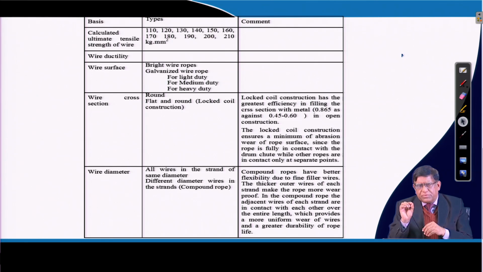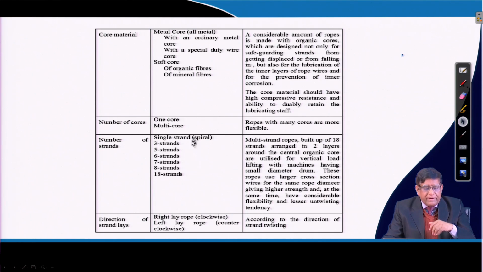Depending on the wire rope's diameter, you can find out what is the total cross section of the material, and then if you find out the diameter of the wire rope, you will find that there is a difference between the total cross section of the material and the total cross section of the wire rope. Depending on that, we can say how much void space is there. That will affect the strength of the rope. So, this wire diameter and their ratios are important.